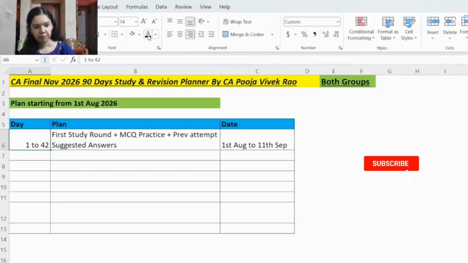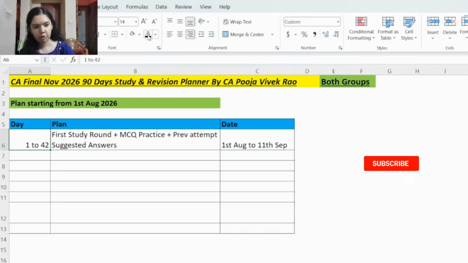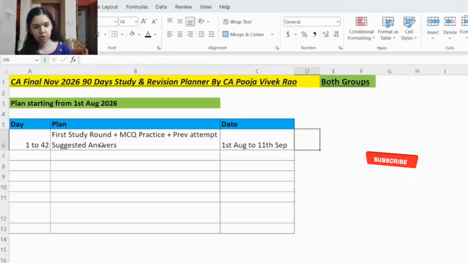Apart from that, every day one slot we have kept for MCQ practice because as we are aware, from paper 1 to paper 5 MCQ is for 30 marks and for paper 6 IBS MCQ is for 40 marks. So every day you have to practice MCQ so that you can score maximum marks in the MCQ portion because there is no negative marking also for MCQ. So every day if you keep practicing MCQ for 90 days, by the time you complete the revision, you will become accurate as well as fast in solving the MCQ. If you score more marks in MCQ, there are higher chances of scoring exemption in the subject.